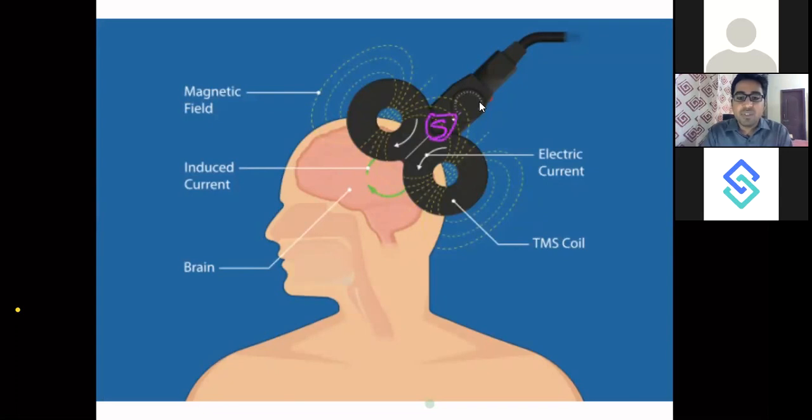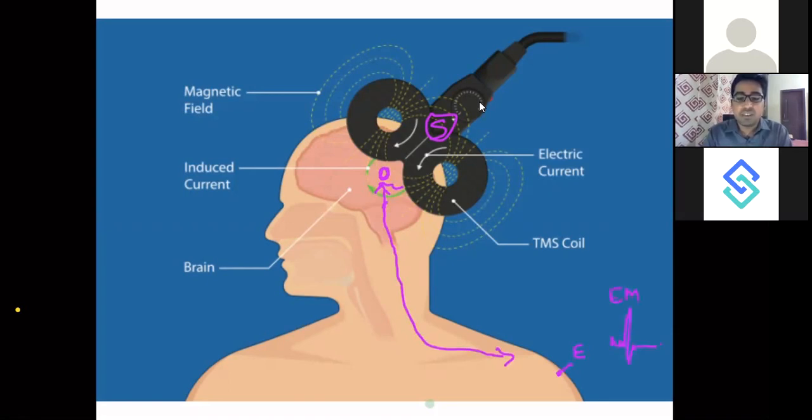stimulator which will generate a magnetic field that is very localized to a particular brain area. The neurons there are stimulated and they send a signal, and you have, let's say, an electromyography lead implanted. You will be able to read that signal in your EMG.